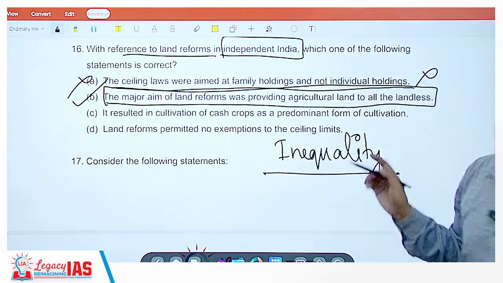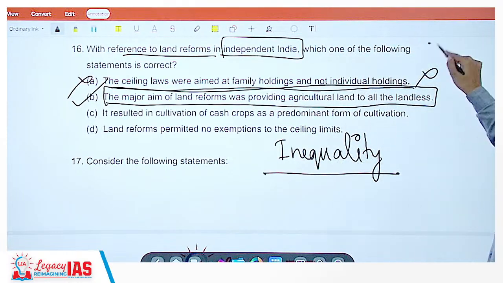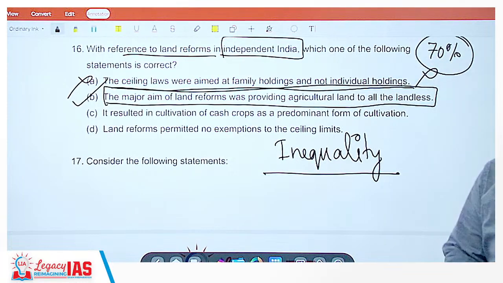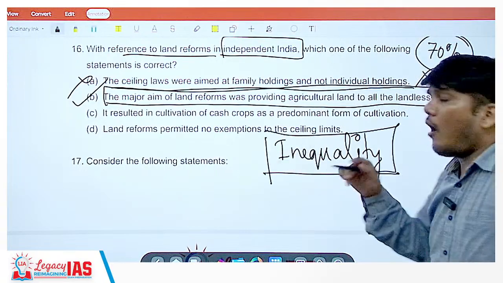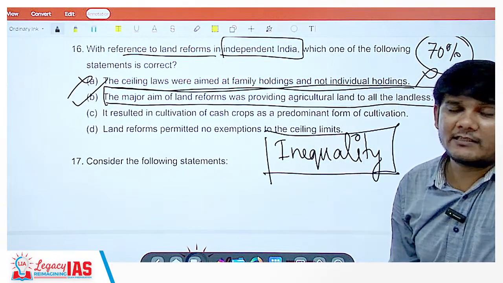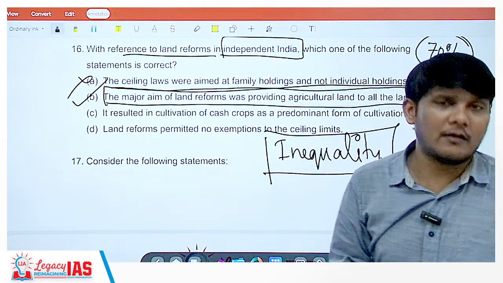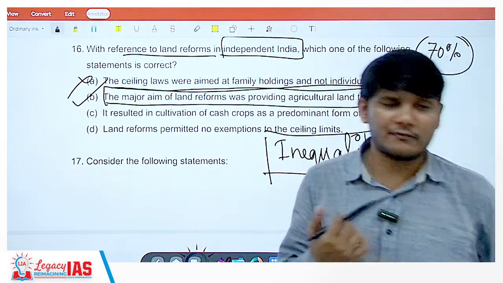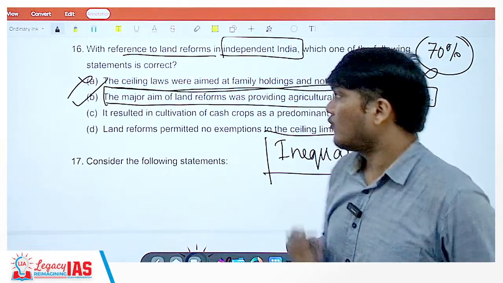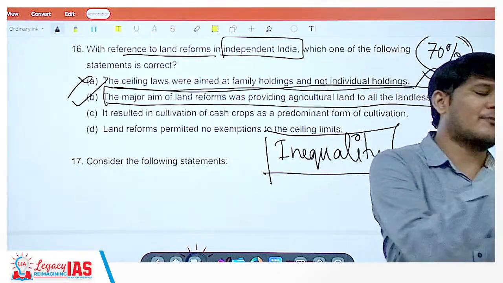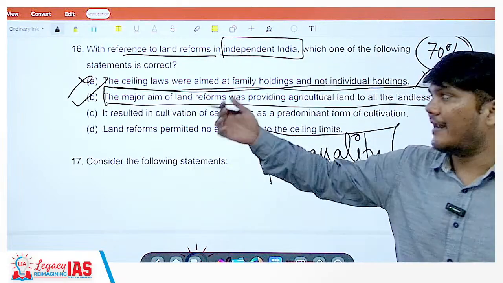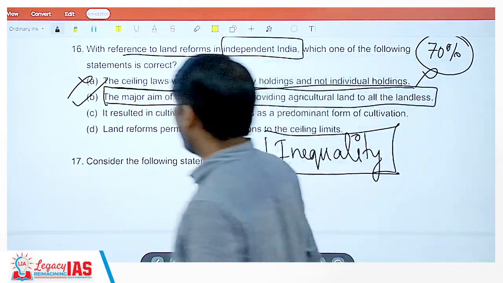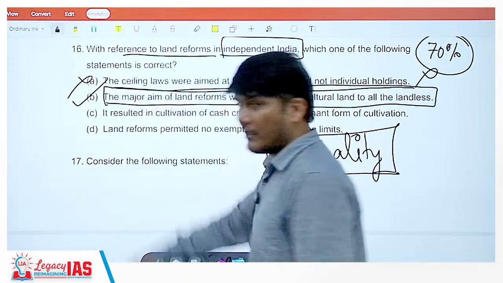Now, how to eradicate this inequality? 70% people are in agriculture. So, remove the agricultural inequality, and you will remove the inequality. How was the agricultural inequality existing? Because of the unequal distribution or holding of the land. Right? So, what do you do? You take the land from the people who have a lot and give it to people who do not have it. That is why land reforms came in. The correct answer is option B, but let us see other options also.